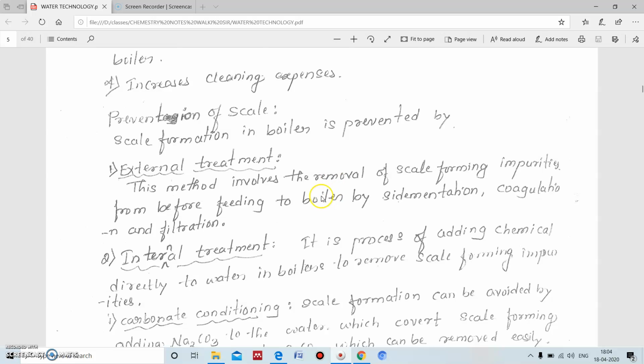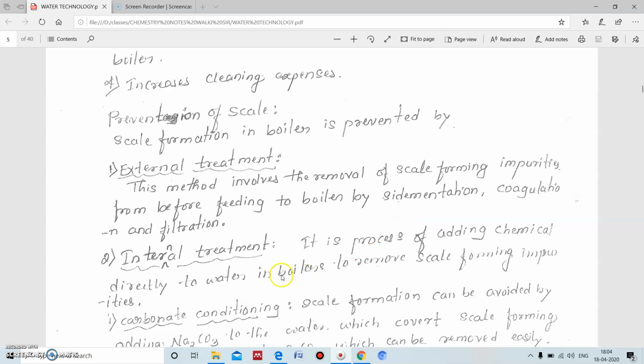In the external treatment, the scale forming impurities are removed before feeding into the boiler. They can be removed by sedimentation, coagulation and filtration processes. During the sedimentation process, water is stored in big tanks. After a long duration, dissolved salt will get precipitated at the bottom of the tank. In coagulation, we add alum, a coagulating agent like aluminum sulfate. They will form a complex with the dissolved salt, and it will get precipitated and can be removed just by filtration.